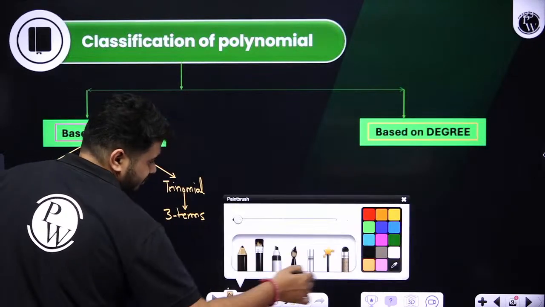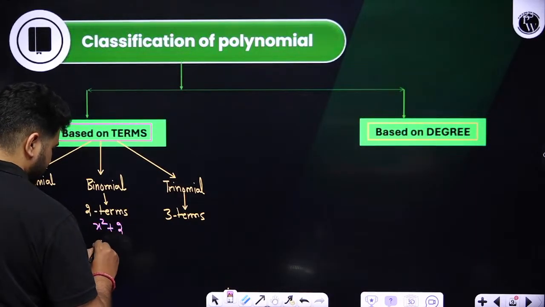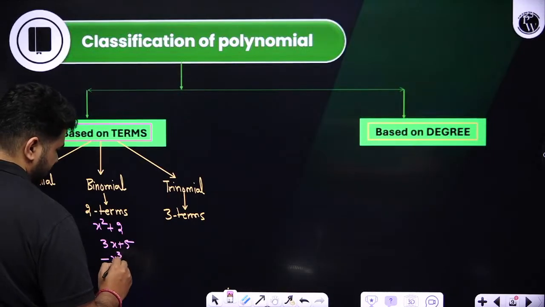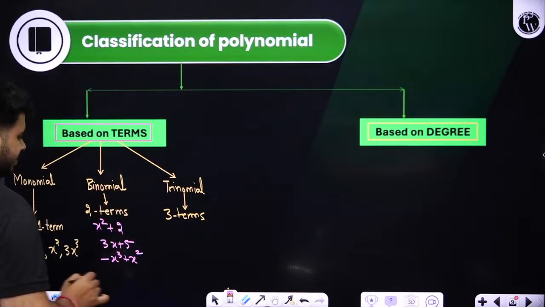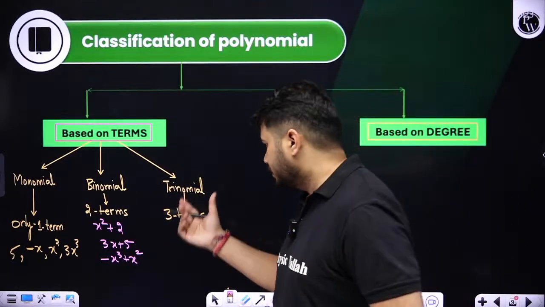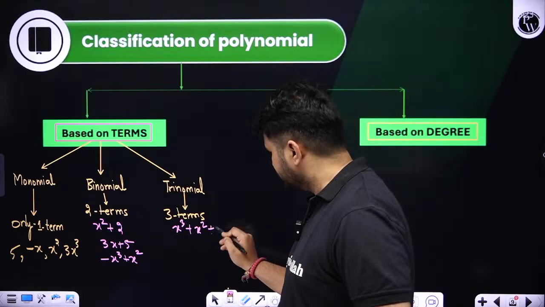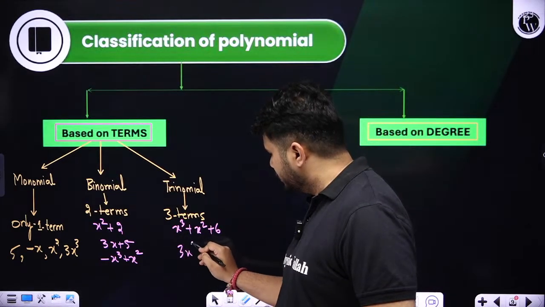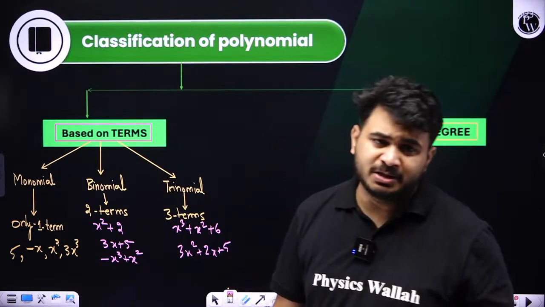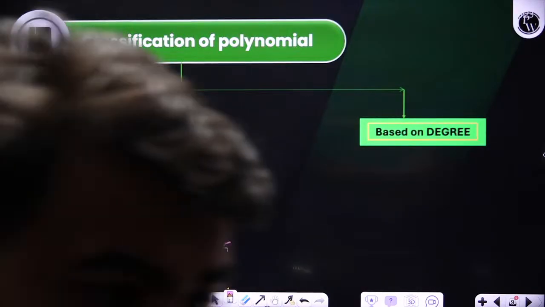Now if I give the example for each of them, here it can be x square plus 2, 3x plus 5, correct? Or minus x cube plus x square. All these are nothing but what? Binomials. Now when we talk about trinomials, there must be three terms. x cube plus x square plus 6, 3x square plus 2x plus 5. Clear students? Is this clear?